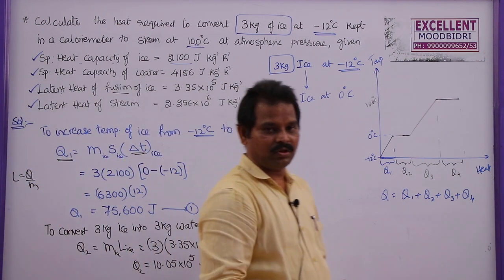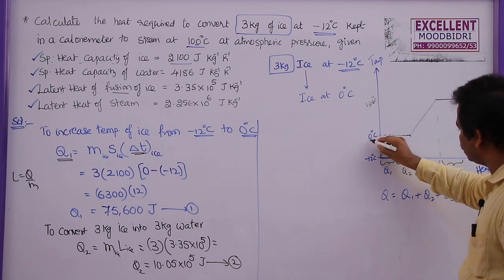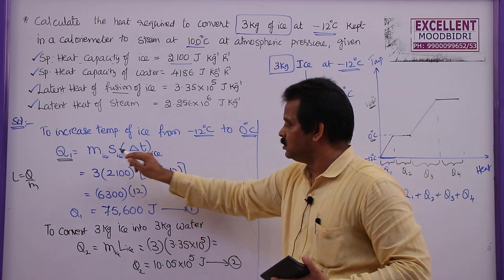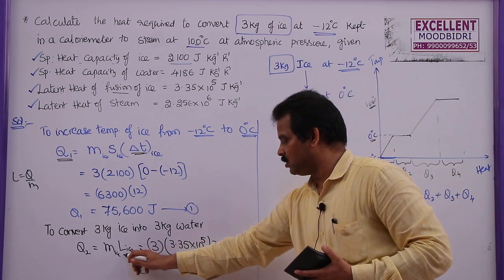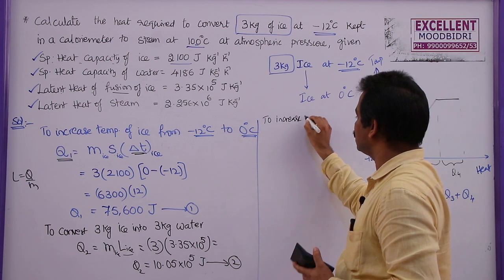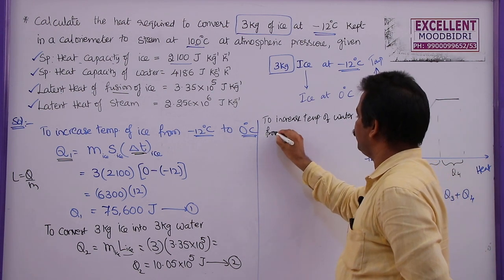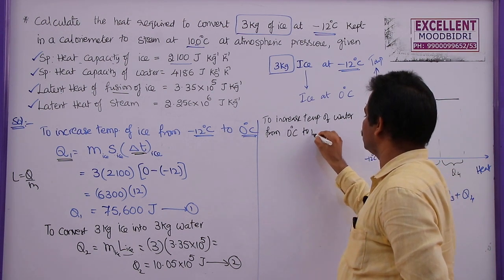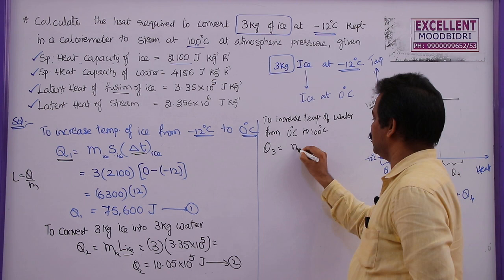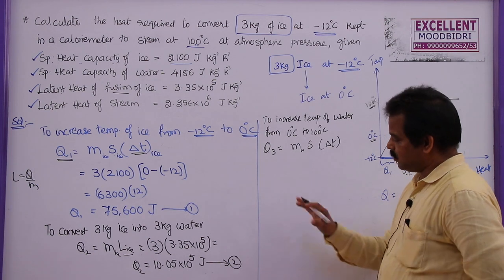Now in the third step, I am heating the water from 0 degrees to 100 degrees. So here temperature is increasing. Whenever temperature increases, use specific heat. Whenever temperature remains constant, use latent heat. So to increase the temperature of water from 0 degrees to 100 degrees centigrade, the quantity of heat supplied Q3 will be ms delta T. But now this is not ice, now it converts into water.